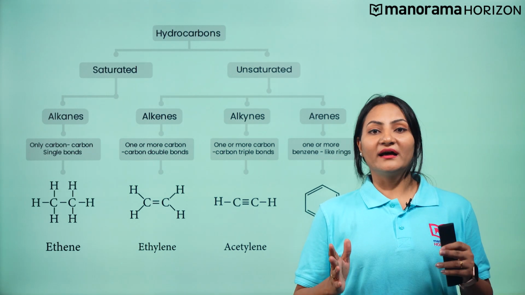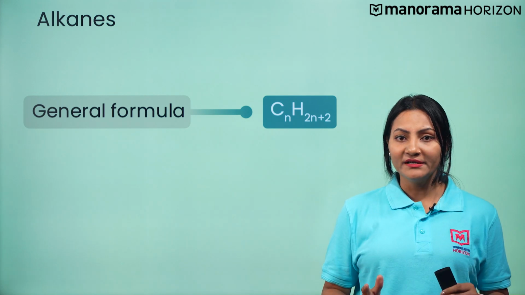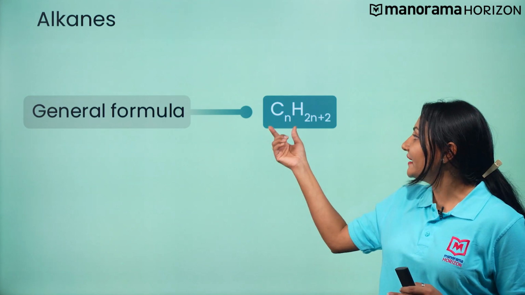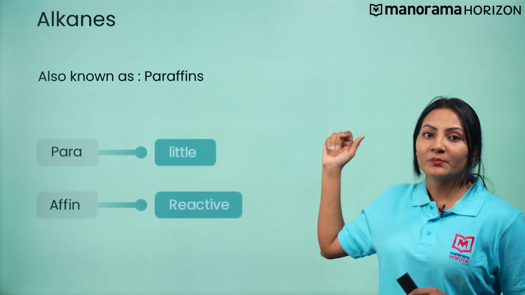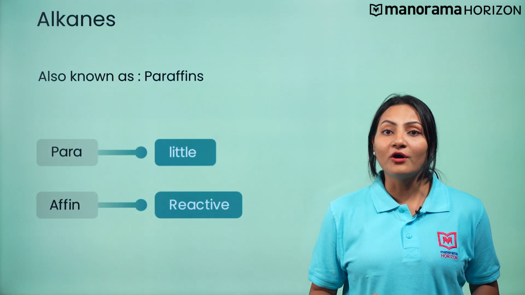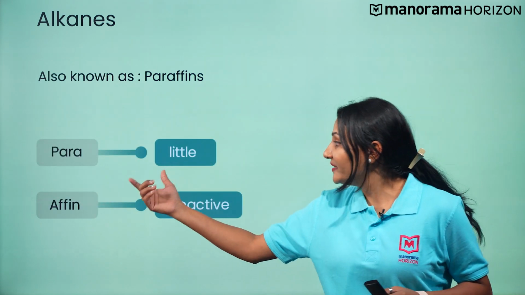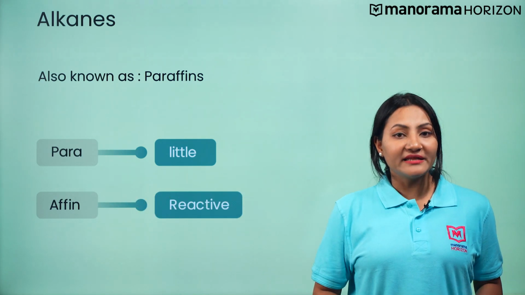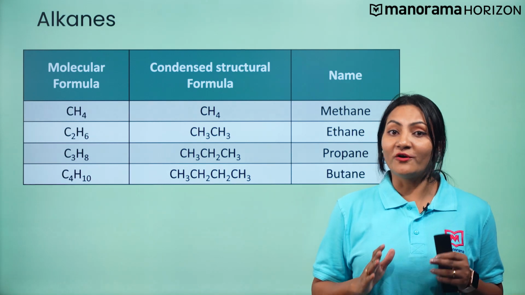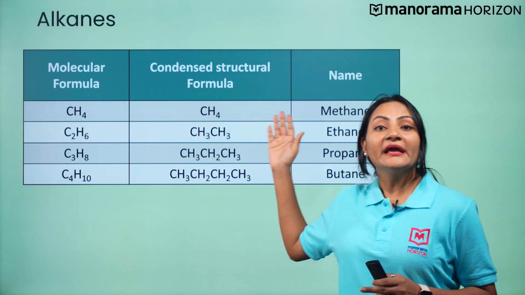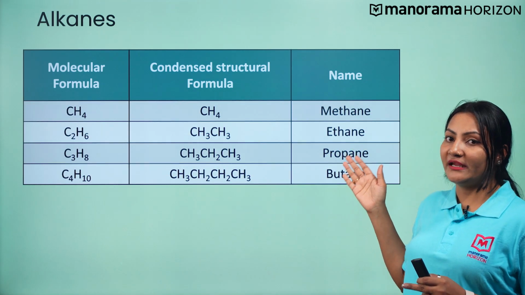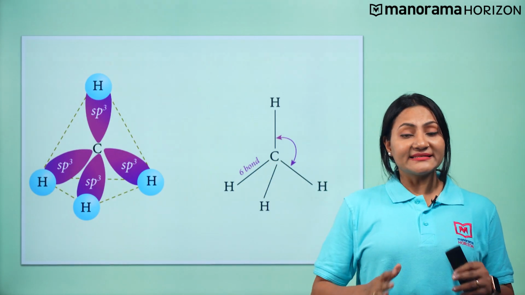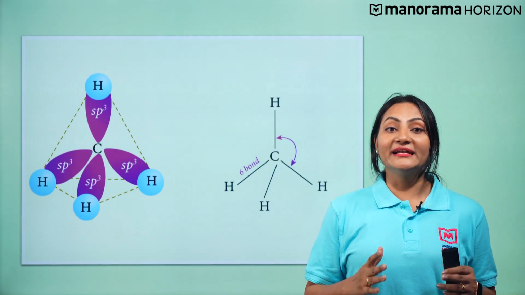So, alkanes are saturated hydrocarbons with general formula CnH2n+2. Alkanes are also called paraffins. Parum means little and affinis means reactive. Methane is the first member of this family, followed by ethane, propane, butane, etc. Now, let's discuss the structure of alkanes.